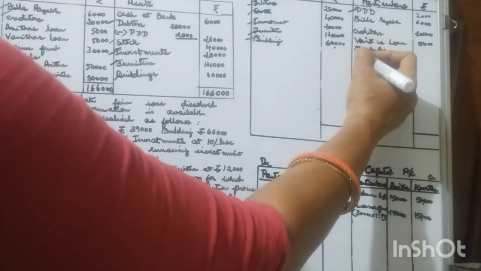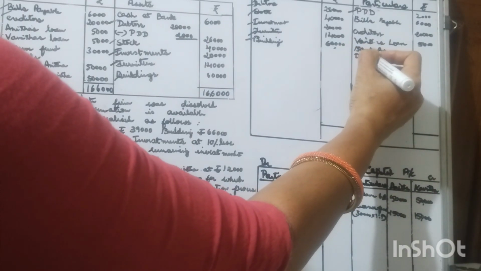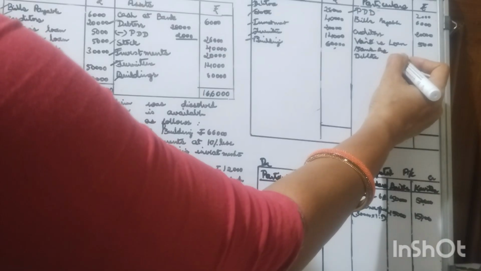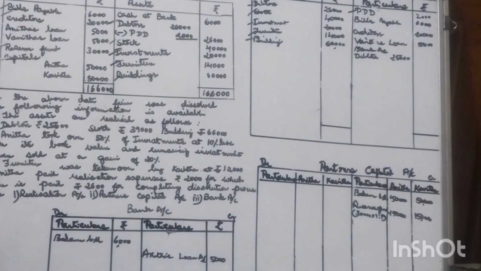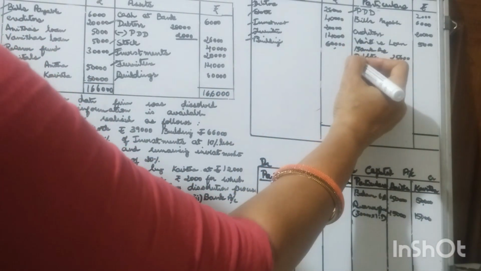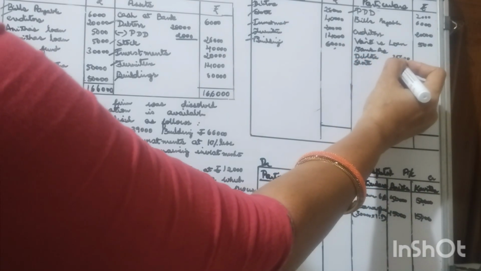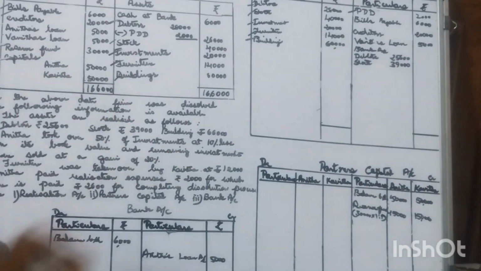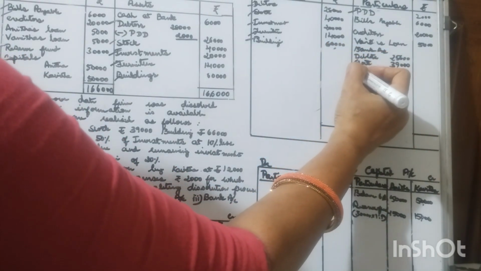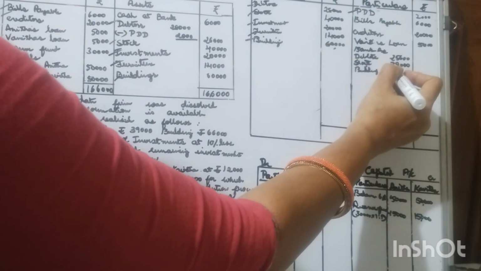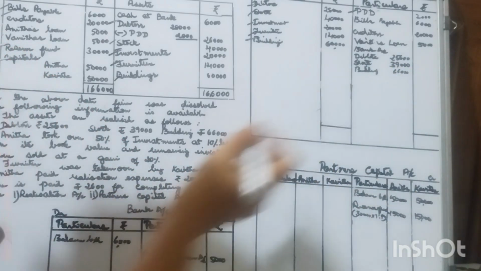Debtors have been realized for 25,600. That is the entry. Stock has been realized for 39,000. Buildings are also realized for rupees 66,000.